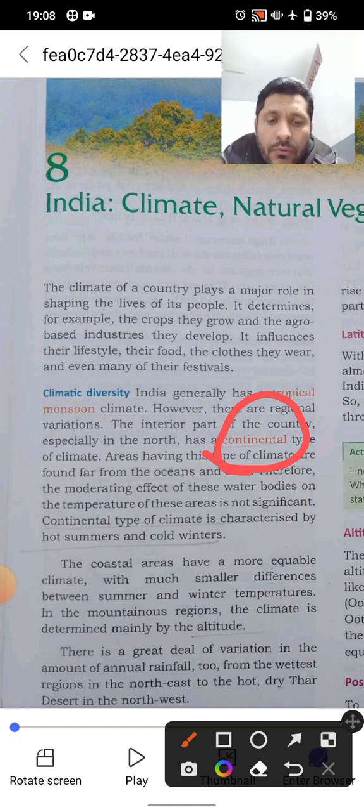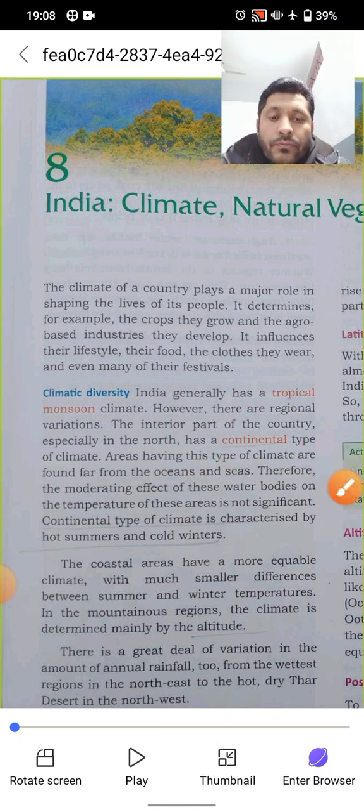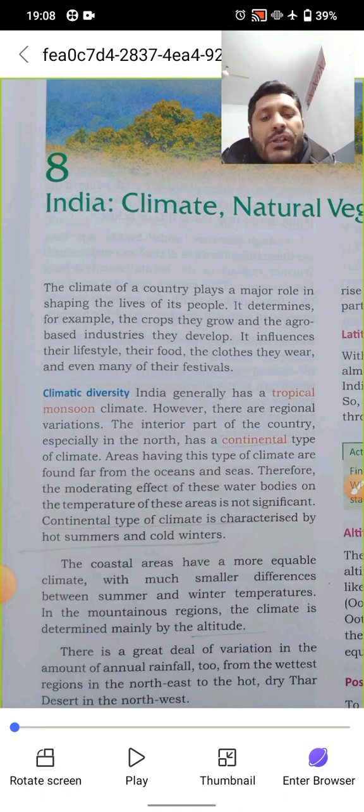Areas having this type of climate are found far from the ocean and seas. Therefore, the moderating effect of these water bodies on the temperature of these areas is not significant. What does this line mean? The moderating effect of water bodies, when we say continental,